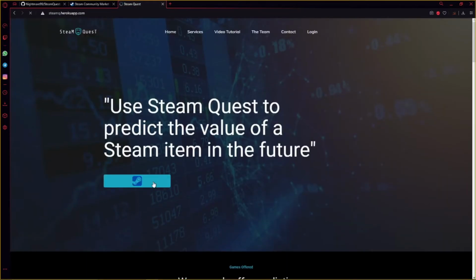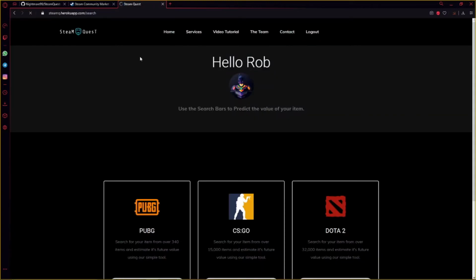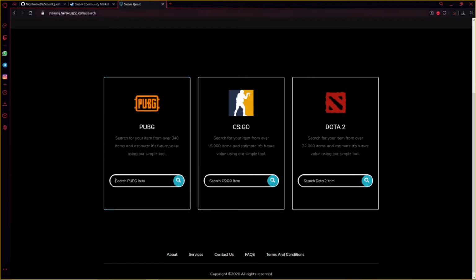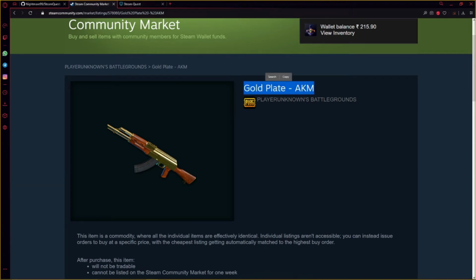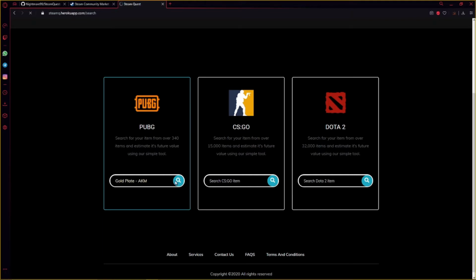First we log into SteamQuest. You have to log in using Steam, and once you're authenticated, you can search for an item. Now the item we were looking for is a gold plate AKM. Here it is.